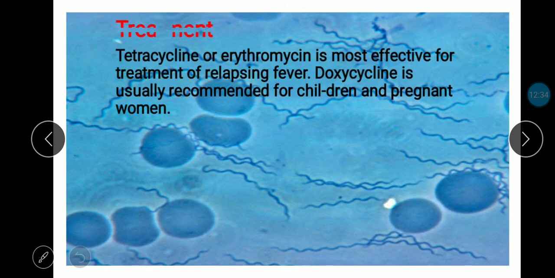Treatment includes tetracycline; erythromycin is most effective for treatment of relapsing fever. Doxycycline is usually recommended for children and pregnant women.